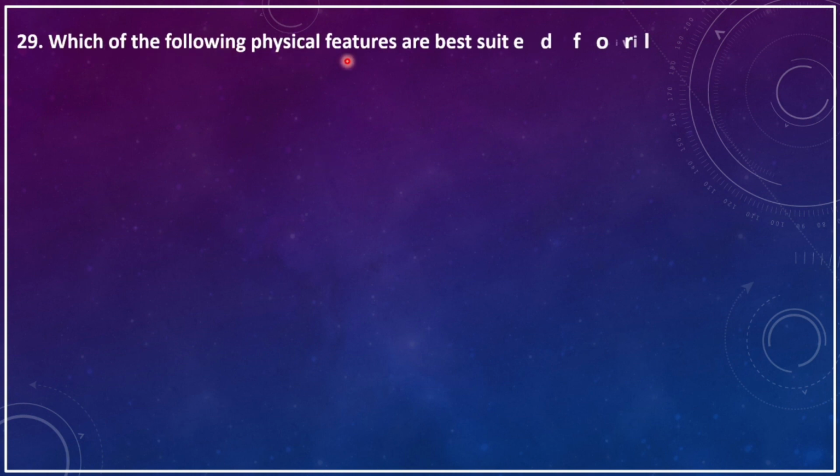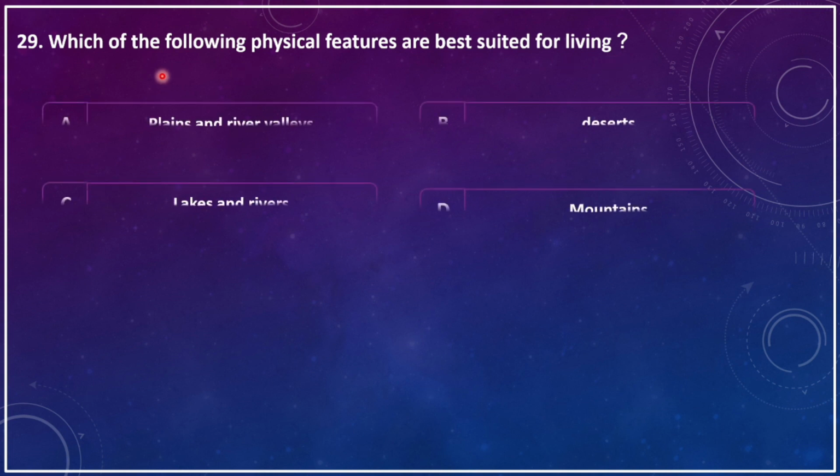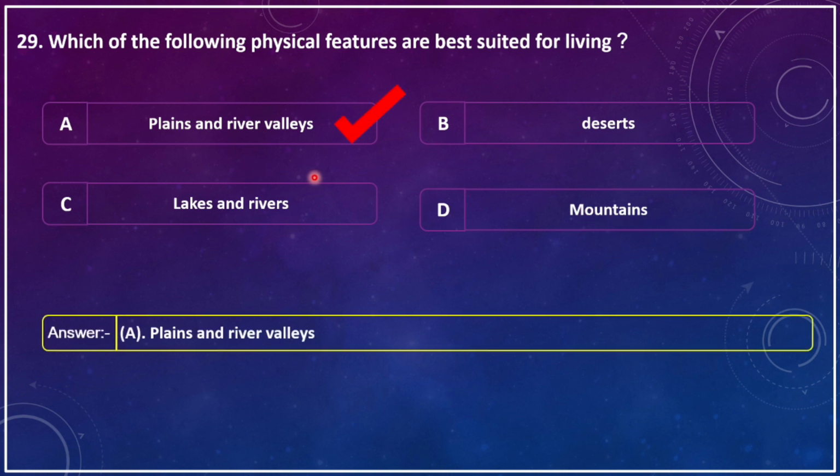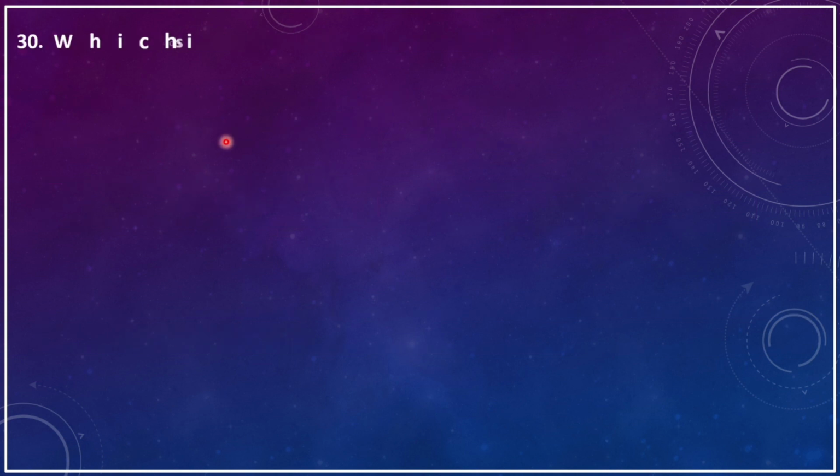Which of the following physical features are best suitable for living? A, plains and river valleys, B, deserts, C, lakes and rivers, D, mountains. The correct answer is plains and river valleys.